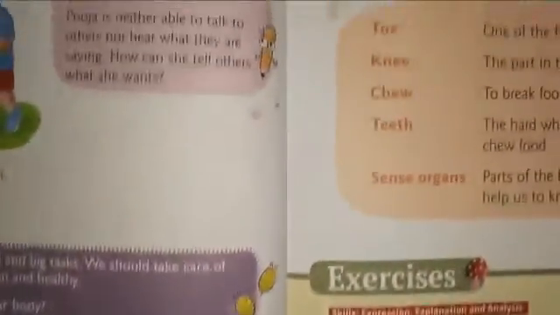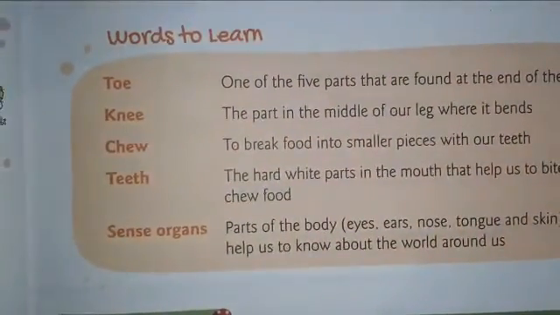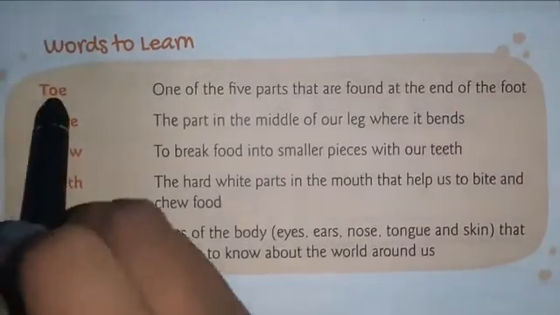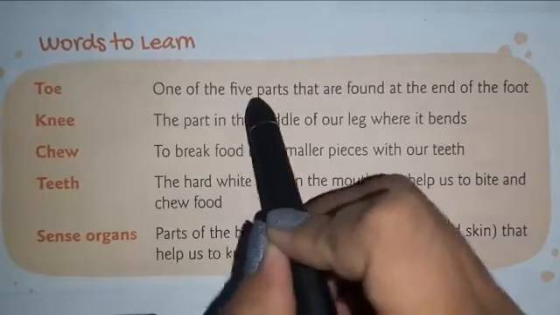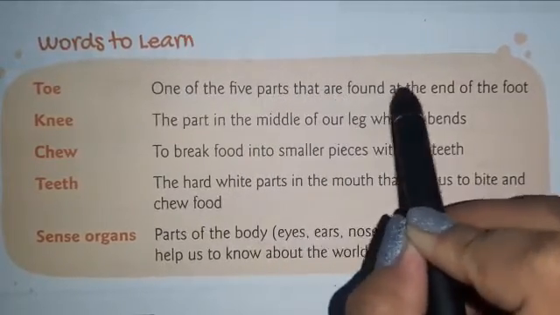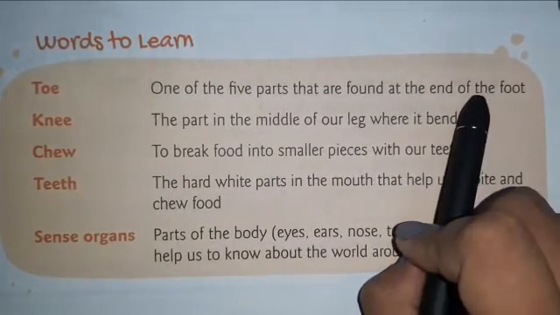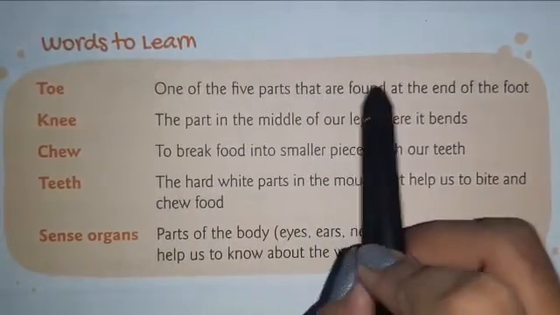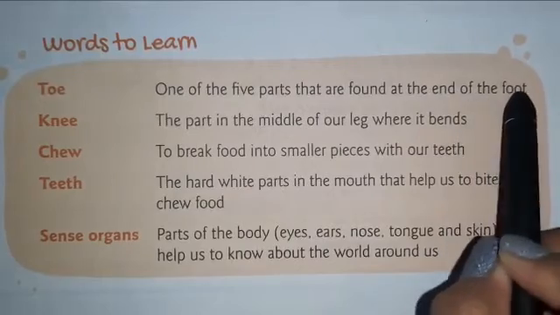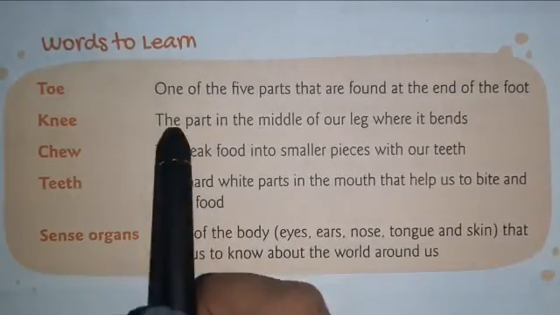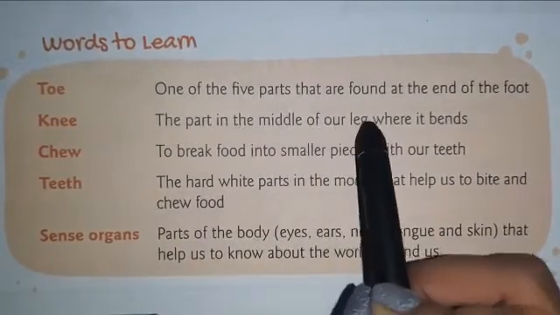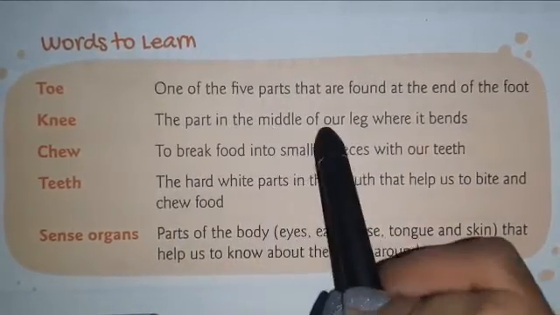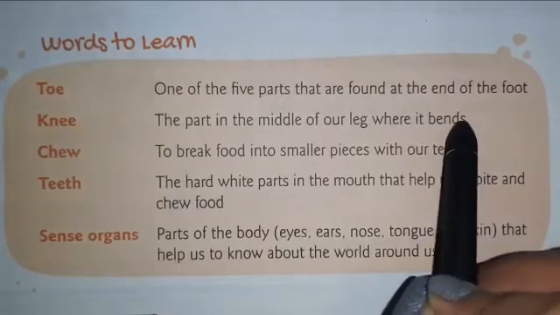Now, we will also learn some important words from the chapter. Toe. One of the 5 parts that are found at the end of the foot. What are toes? One of the 5 parts that are found at the end of the foot. Knee. The part in the middle of our leg where it bends.